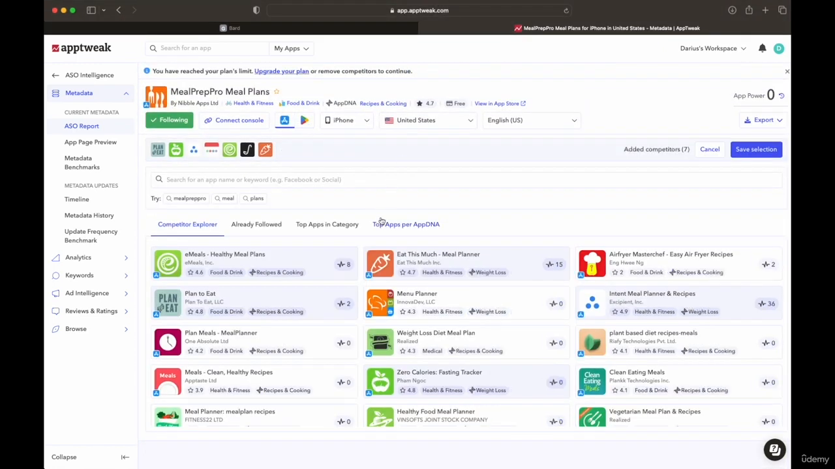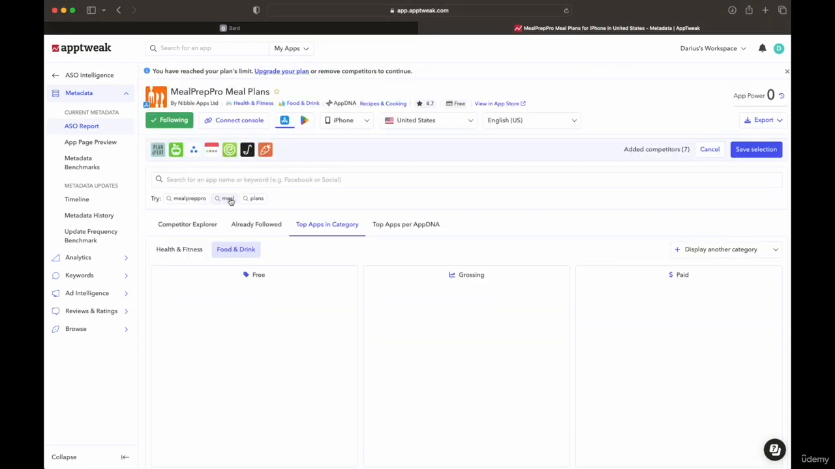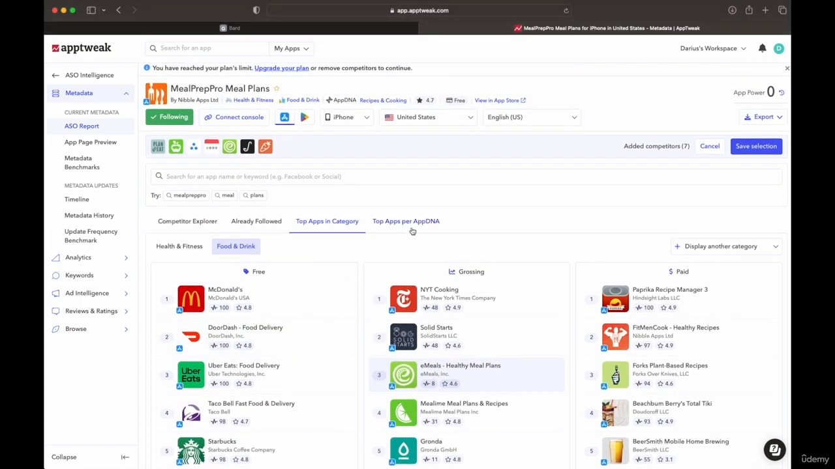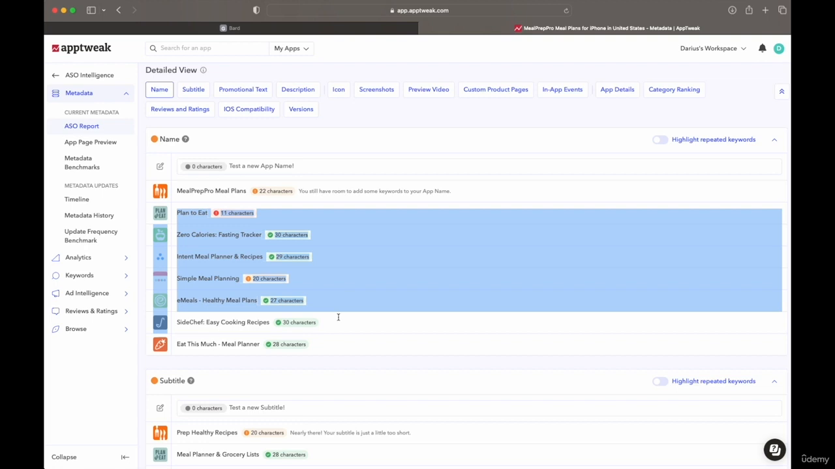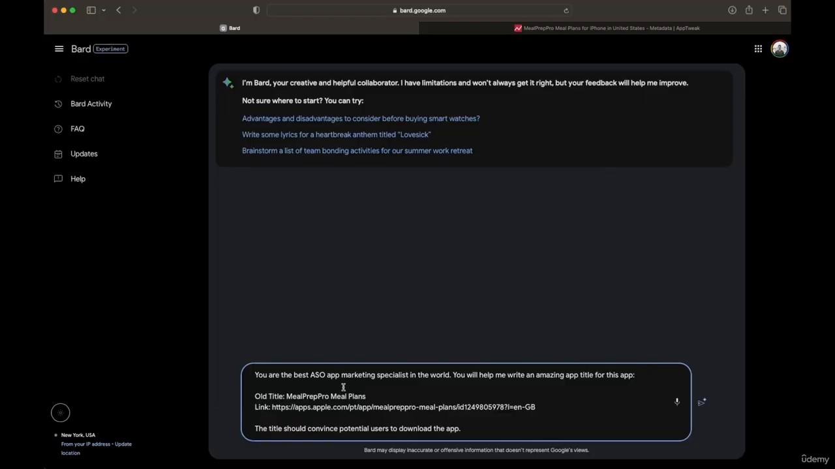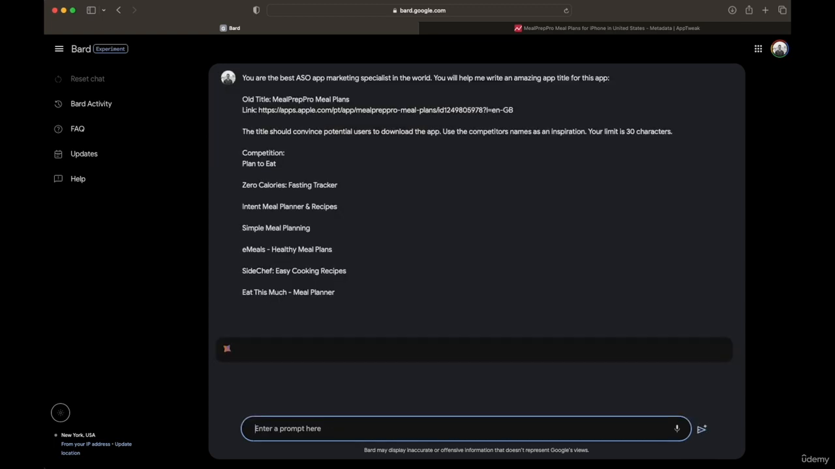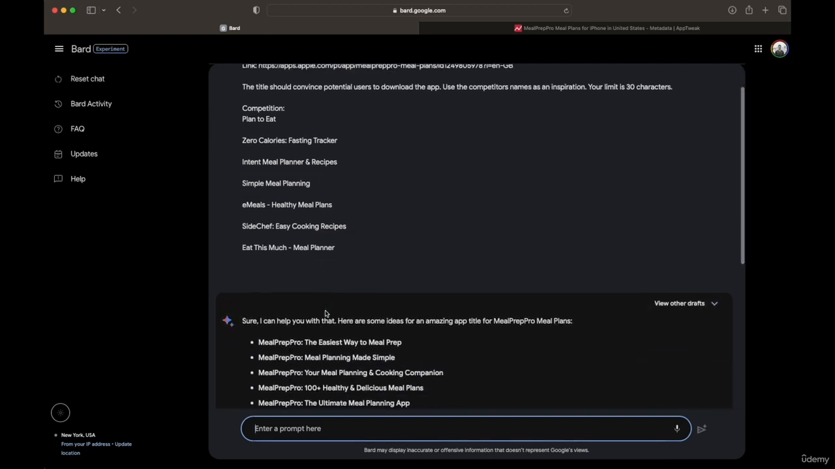And can we add more competition? Top apps in category, food and drink. These are not really relevant for us. So let me copy the competition names, and we want to go to Bard just over here. Use the competitors' names as an inspiration. Your limit is 30 characters because that's the title limit. Competition. Cool. Hit submit, and we're going to wait for Bard to suggest an ASO optimized title.